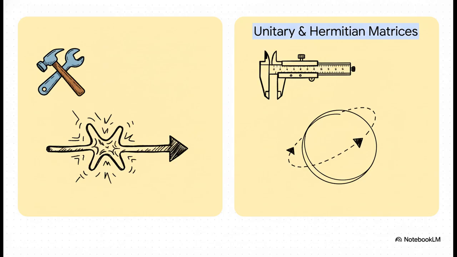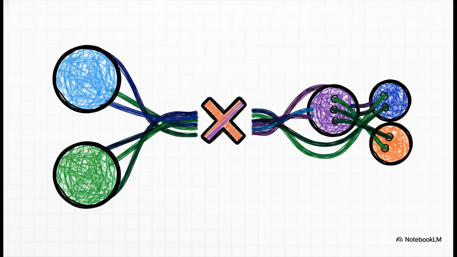And here's why that matters. A normal matrix can do whatever it wants to a vector. But these special quantum ones play by the rules. They're like precision tools that make sure all our quantum math doesn't break the laws of physics. So that's how we handle one qubit. But a real quantum computer has lots of them, right? So how do we describe them all working together? That's where this thing called the tensor product comes in. It's the mathematical trick for weaving all those individual qubit states into one big, powerful system. Without it, we're stuck in the minor leagues.